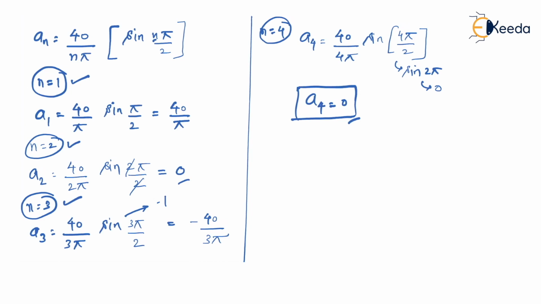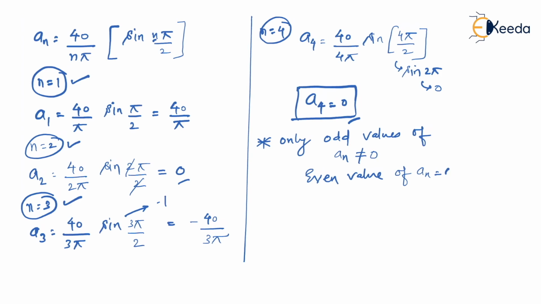But every time value of n comes to be even, then every time this coefficient becomes 0. So let me come to the conclusion. Only odd values of an are not equal to 0, and every even value of an is always 0. Is that right?